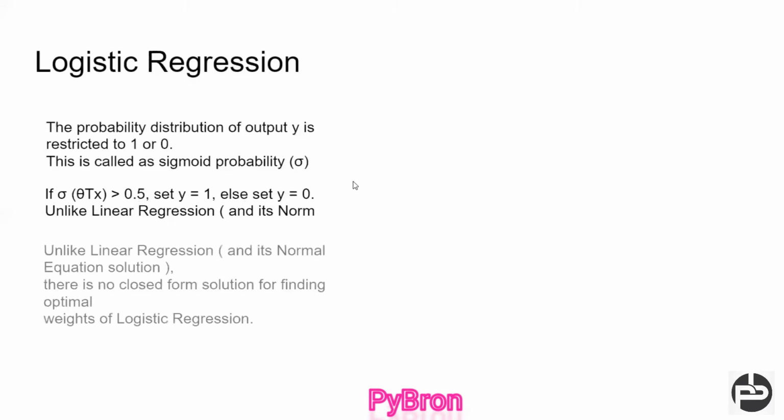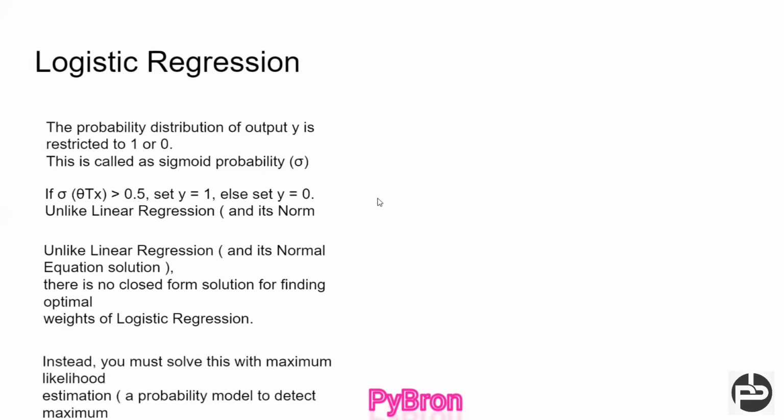Next, unlike linear regression and its normal equation solution, there is no closed-form solution for finding the optimal weights of logistic regression. Instead you must solve it with maximum likelihood estimation, a probability model to find the maximum. Got it? So what is that basically? I told you, based on the input we are going to identify the probability of being corona positive or not. On behalf of that we are going to suggest whether people should do the testing or not, right? So ultimately the goal is that we are going to calculate the probability.